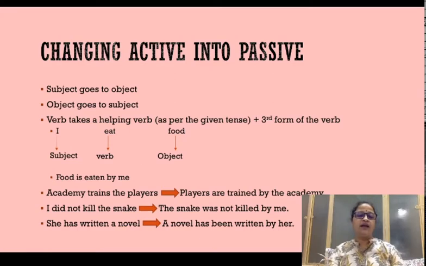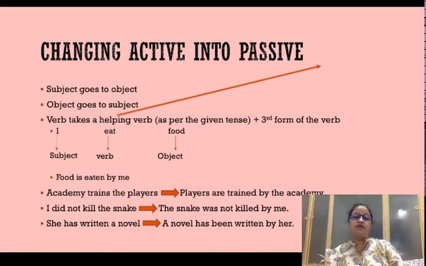What is the guideline? What is the principle? How do we change the verb forms? Which verb takes has been? Which verb takes only the third form? There are a lot of technicalities that go into active and passive. We will understand them as we progress in our lecture.